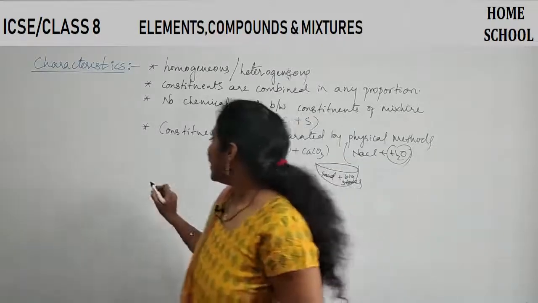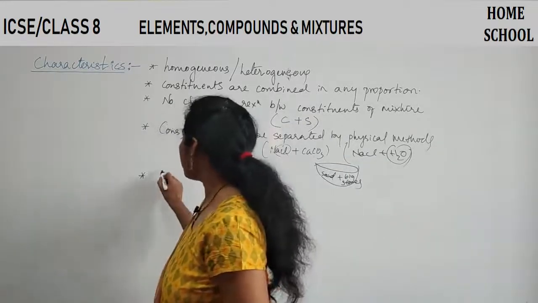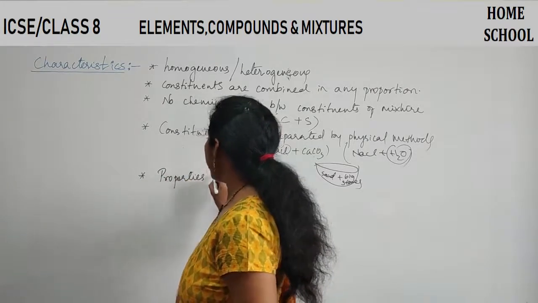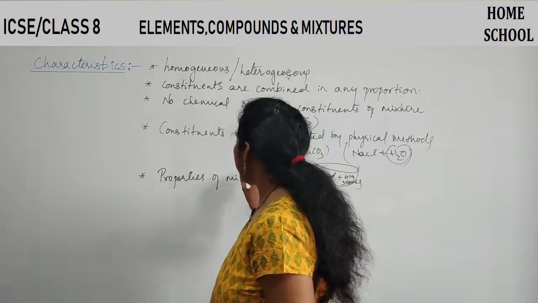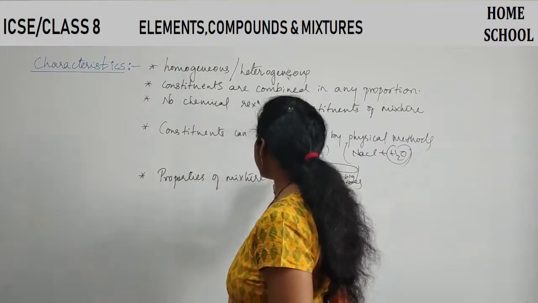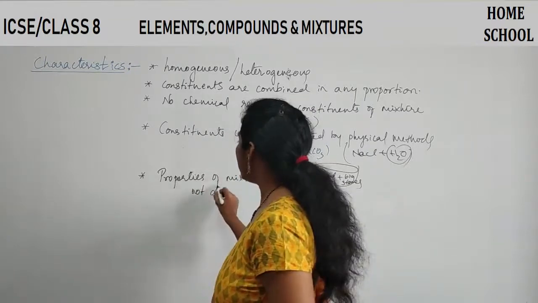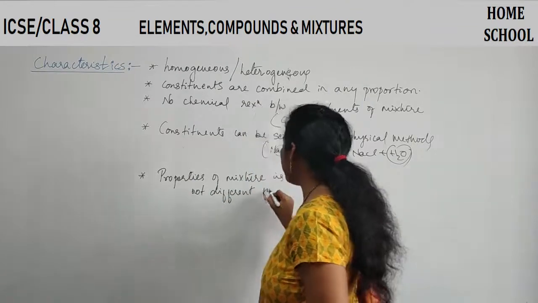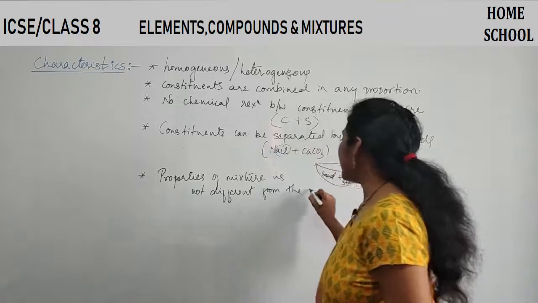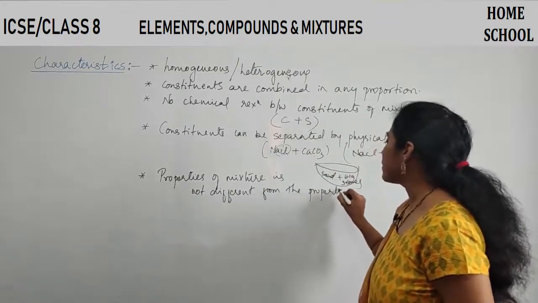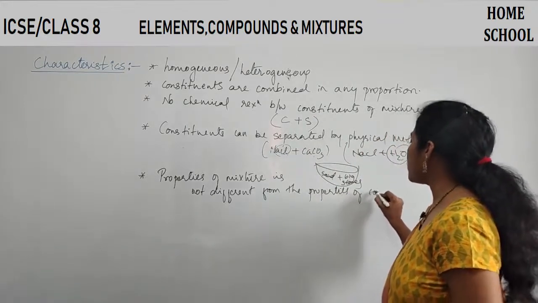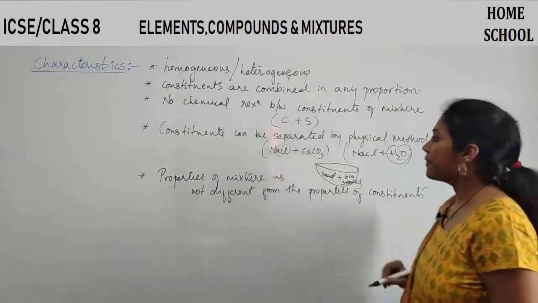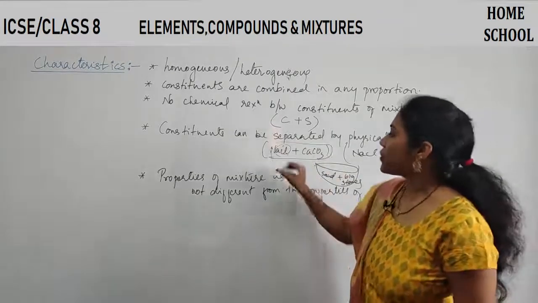And the next point is properties. Properties of a mixture are not different from the properties of constituents. What do you mean by this point? Say this is one mixture.